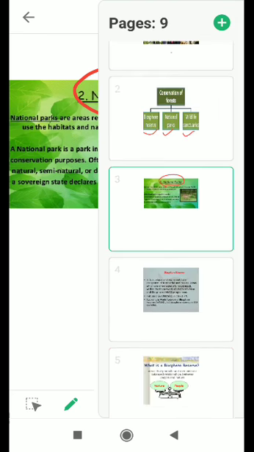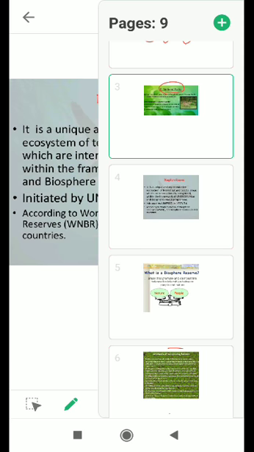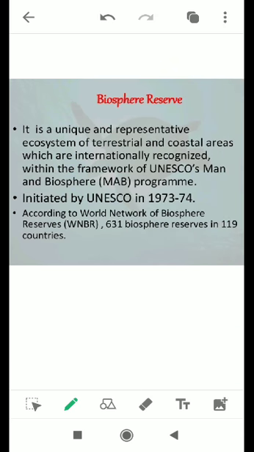Now, Biosphere Reserve. It is a unique representative ecosystem of terrestrial and coastal areas which are internationally recognized within the framework of UNESCO's Man and Biosphere Program, initiated by UNESCO in 1973-74. According to the World Network of Biosphere Reserves, there are 631 biosphere reserves in 119 countries.